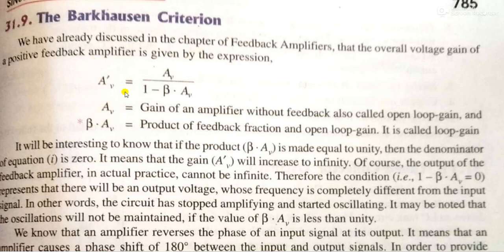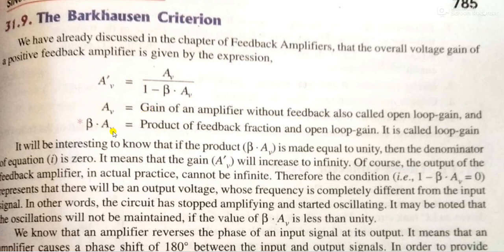Let us elaborate this formula and the terms mentioned. AV, A suffix V, means the gain of an amplifier without feedback. It is also called open loop gain. Feedback means a portion of the output is again given to the input. This procedure is called feedback. And if we do not apply feedback, then it is called open loop gain, or gain without feedback.